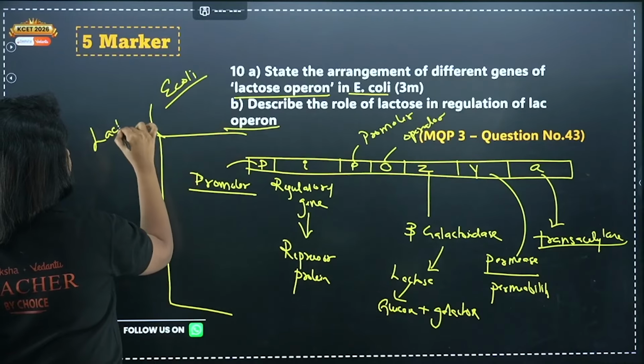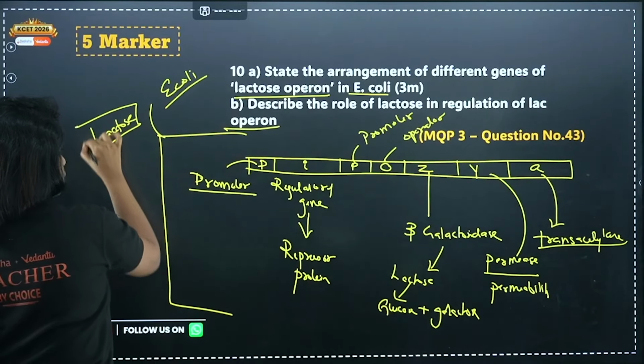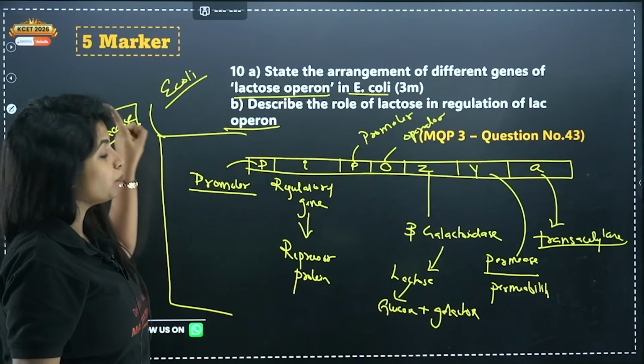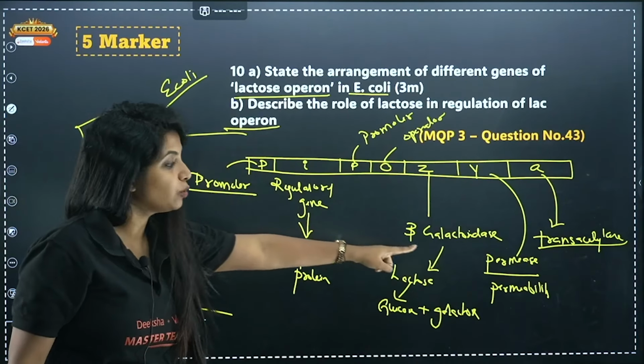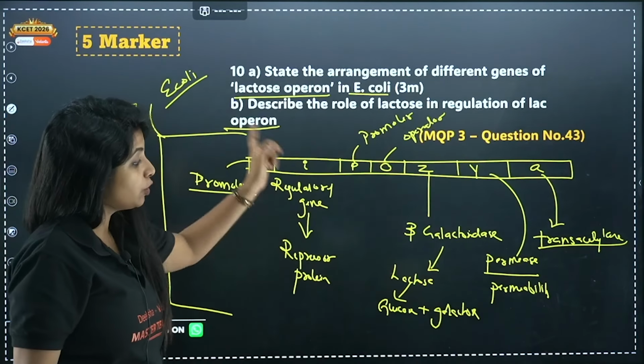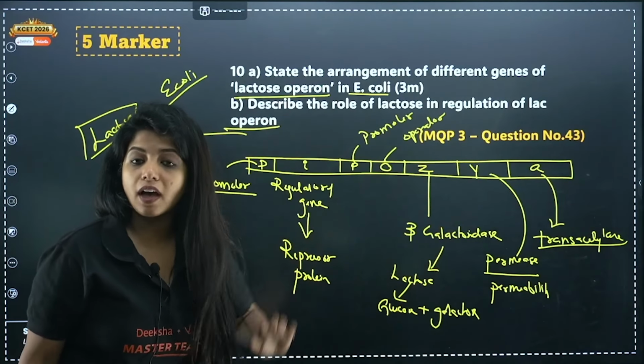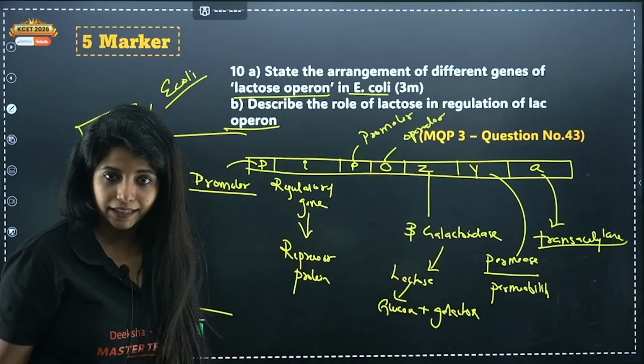In E. coli, we have put lactose. You need to break down this lactose, right? First of all, you need to bring this lactose inside. For that, you have the permease enzyme. Then you need to break it down. For that, you have beta-galactosidase. And for everything in between, you have transacetylase as well, right?